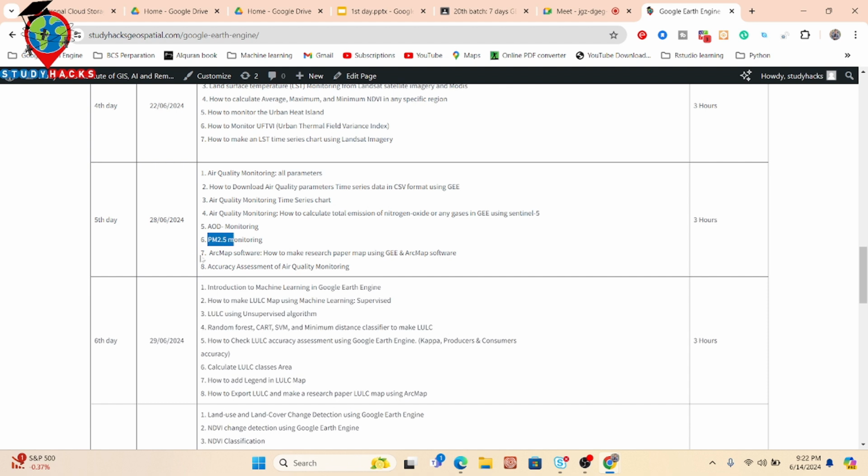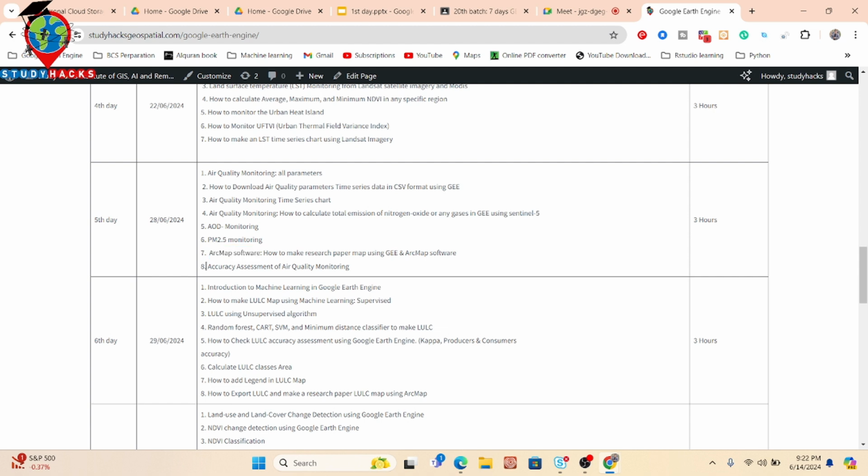In the fifth day, I also discuss some ArcMap software. So basically, in the Google Earth Engine platform, after downloading the data, we need to use the ArcMap software to create the research paper map or presentation map. That's why in the fifth day, I also discuss how we can easily use the ArcMap software for creating the map after downloading the data from Google Earth Engine.